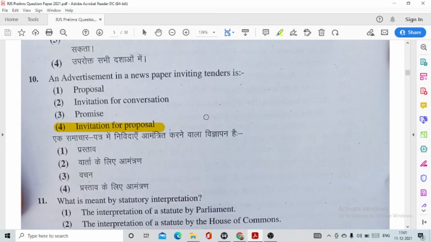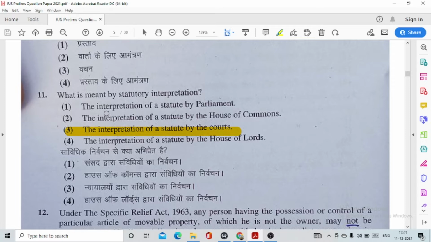Question number 10, an advertisement in a newspaper inviting tenders is option number 4, invitation for proposal. Question number 11, what is meant by statutory interpretation? It is option number 3, the interpretation of a statute by the courts.